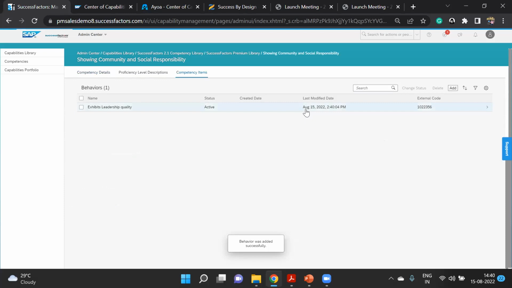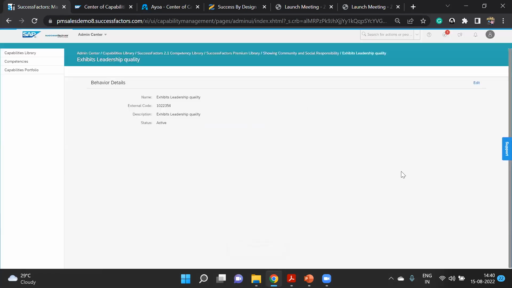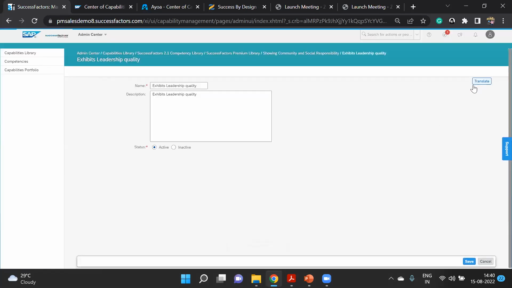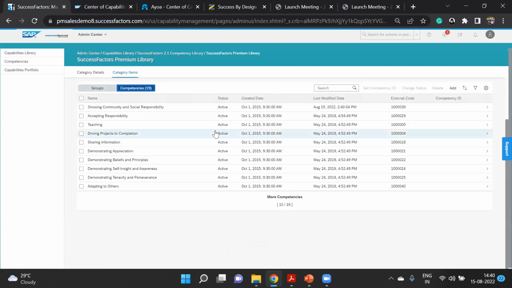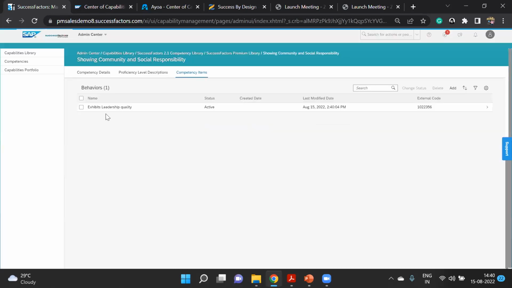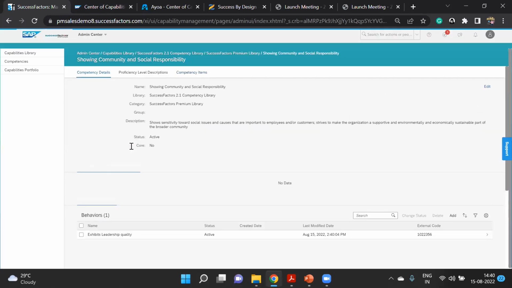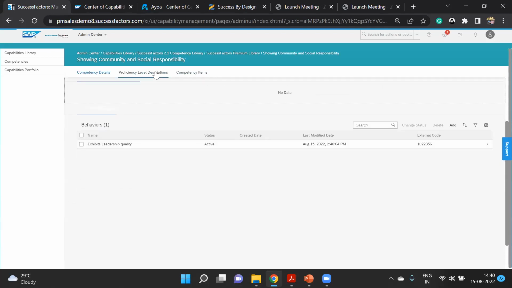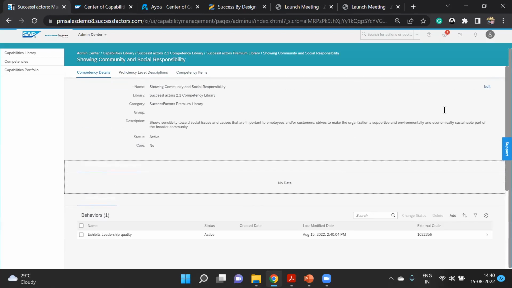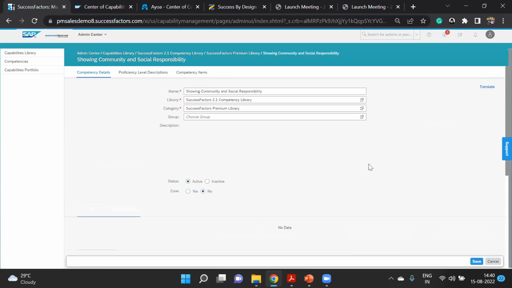If I go inside that particular behavior, I can see the details about it, at a behavioral level also. This is how we can build a competency and attach a behavior inside it. If you go to the proficiency level description, you can check it out. There is no data here. Add it.